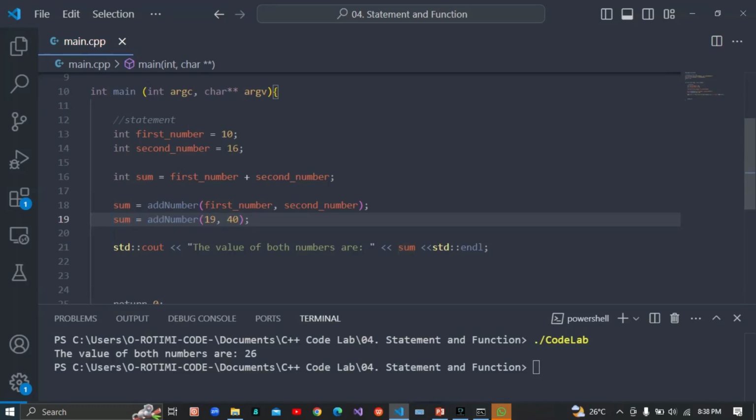The same thing it did there, it's going to do here. But now, since I have added the new value to this one, the old value is gone. So it's going to add 19 and 40, send it to sum, and give us the result we have here. So let's try and run it.